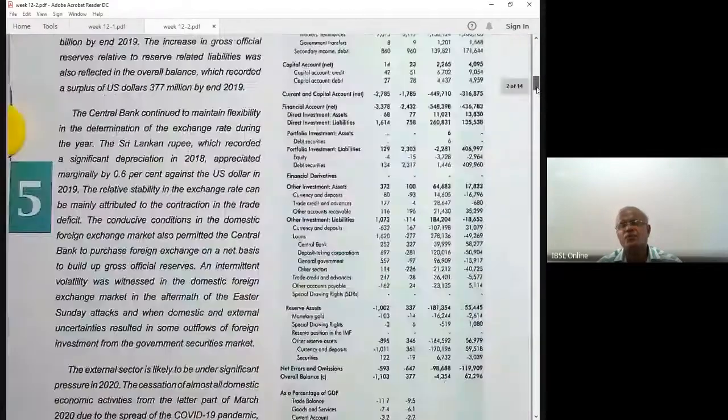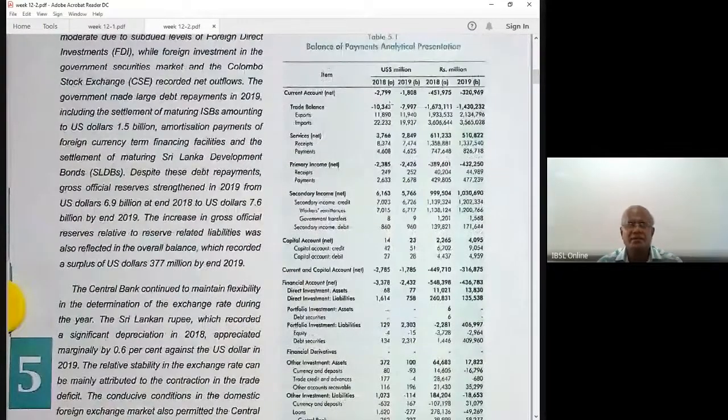This current account improvement is a reduced deficit. The deficit has come down. Why is that? What is the reason? Trade account. Trade account, huge deficit, 10 billion deficit came down to 8 billion, a 2 billion drop in the trade deficit. That is reflected in the improvement in the current account, right? Others, of course, the surplus decreases.